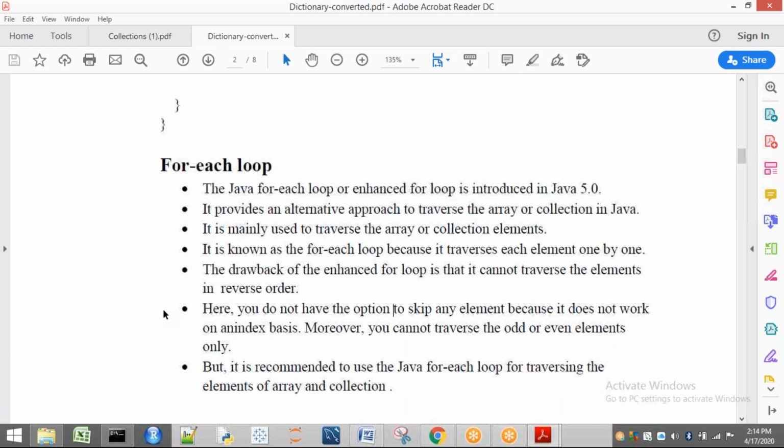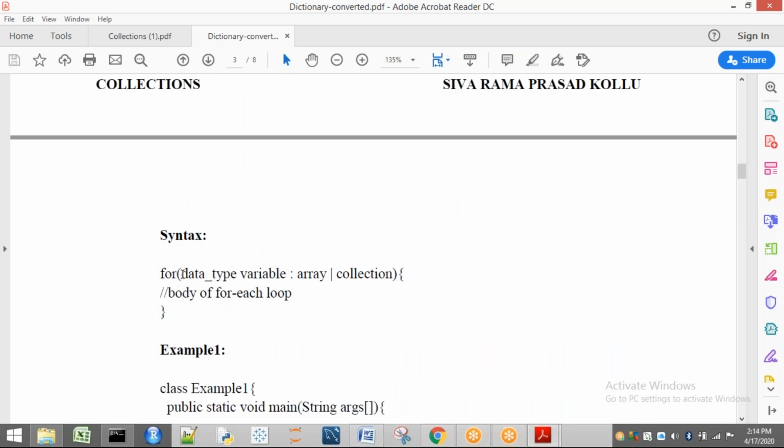So now I will show you the syntax. Already we know this. Here, for example, if we are going to consider data types, here int is there, here some variable i is there, here some array, int array, I am going to write. For example, if it is a primitive type. If it is an object type, the object class name will be there, here that reference will be there, and here that array will be there if it is a collection. We will see the examples for one array and one collection also.